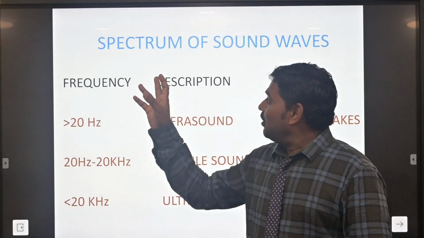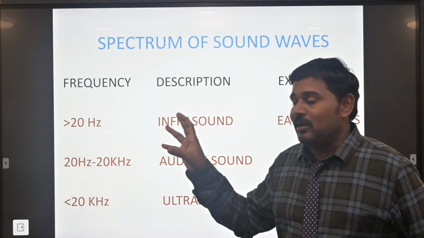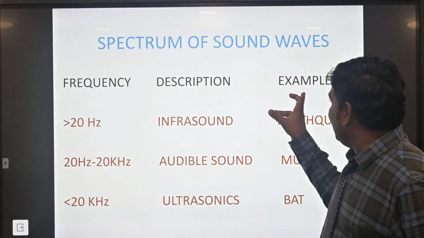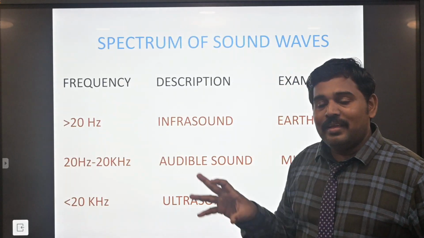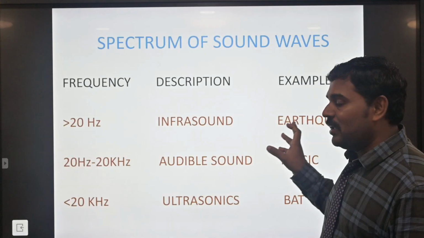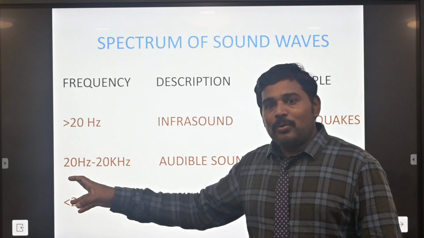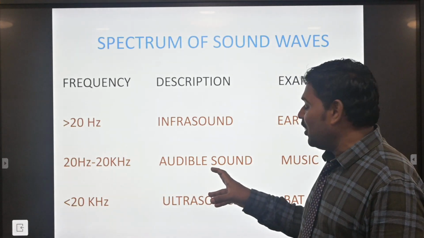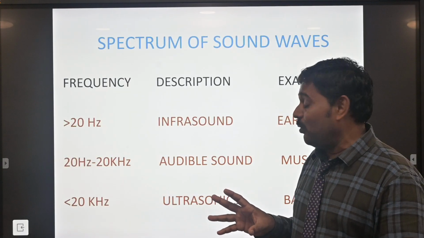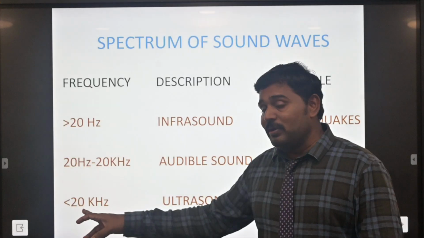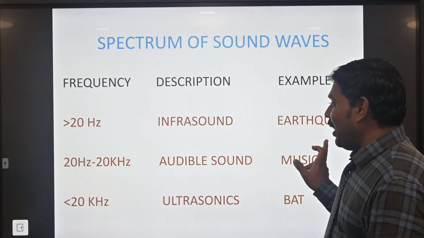The ranges of ultrasonic waves and the description of ultrasonic with examples: frequency, description and example. Less than 20 hertz is called infrared, and it is audible for some animals. From 20 hertz to 20 kilohertz is audible sound, for example music, which is peaceful and pleasant. Above 20 kilohertz is called ultrasonic waves.